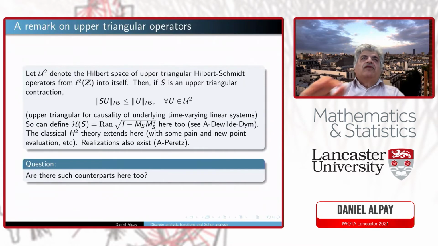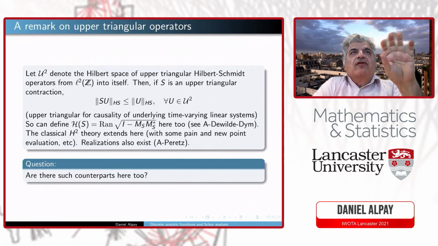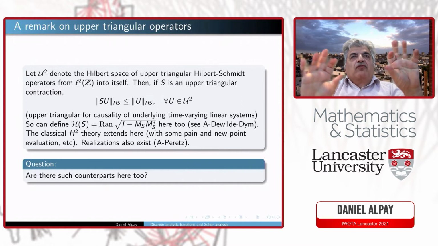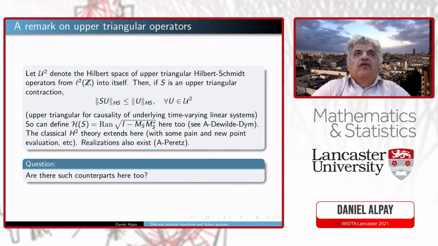I would like to make a detour, leave the open unit disk and go to the upper triangular Hilbert-Schmidt operators. The reason for that, and it is already a one slide hint at the time varying case, is to explain why the setting of multiplication operator ranges, and so on, makes sense in quite a number of other settings, with motivation from linear system theory, from signal processing, for instance. So it's really one slide for a very involved topic.